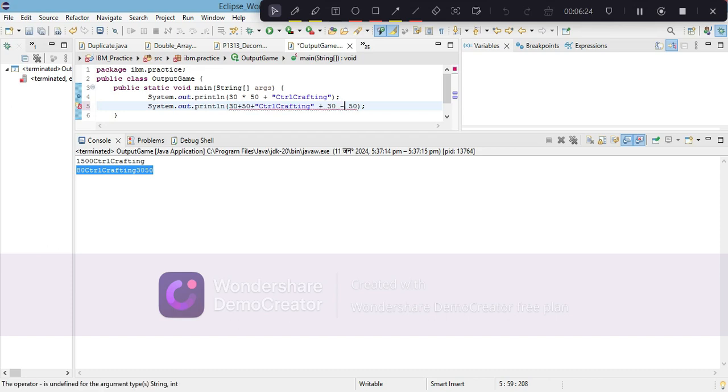Minus, if we say, oh, sorry, that's the case. Why is minus an error here? Because everything after Control Crafting is a string, so we cannot subtract between strings using minus. But here 50 and 30 act as integers, therefore it is valid. So let's run it. Minus 20 Control Crafting 30 50.